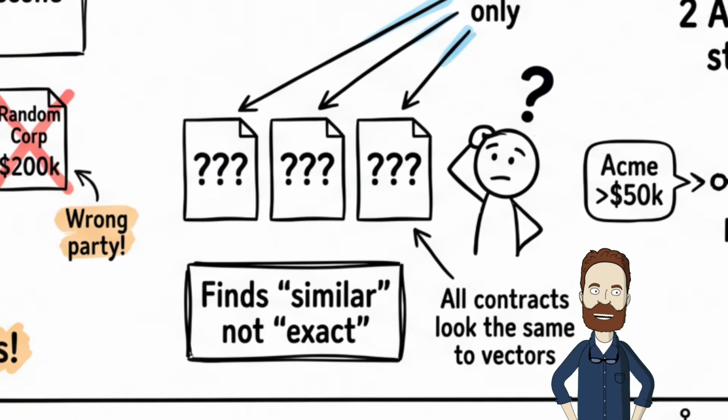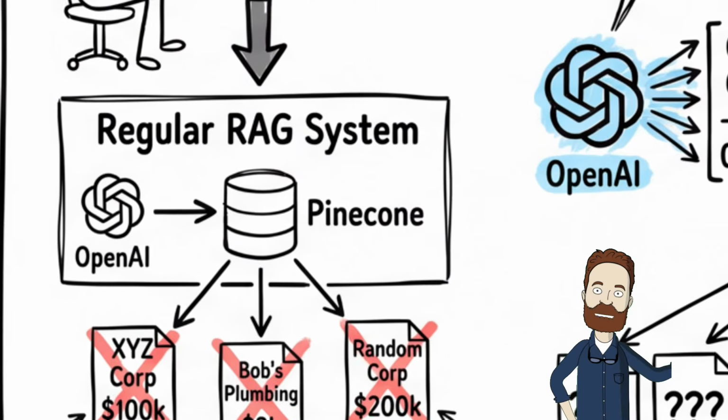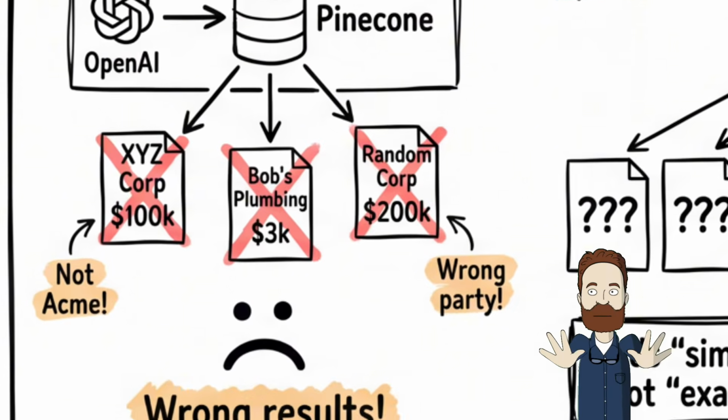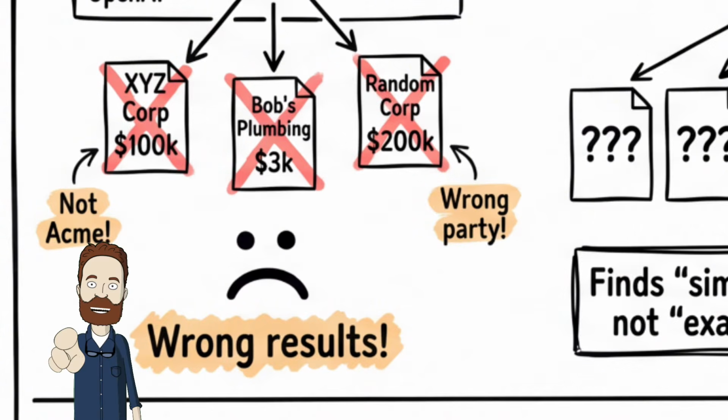Here's the problem. You ask for Acme contracts over $50,000, and buddy, it gives you contracts from literally any company. Why? Because all contracts kind of sound the same when you're just checking vibes. Or you're like, hey, show me November meetings. And it's like, here's December. Thanks, super helpful. Don't worry, this isn't your fault.